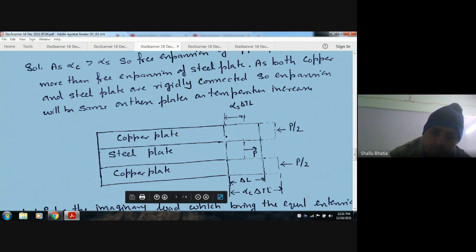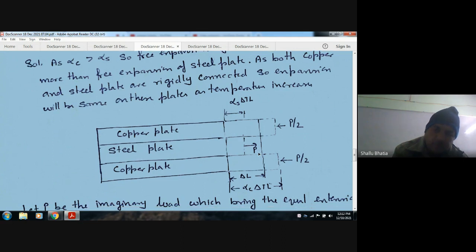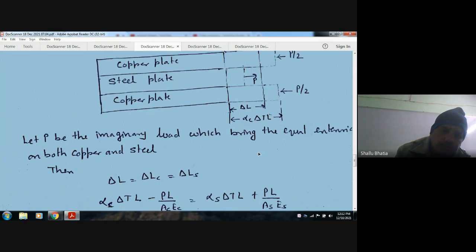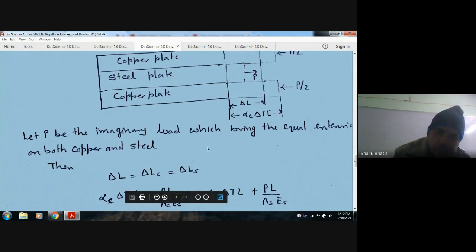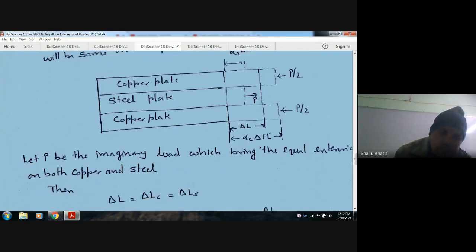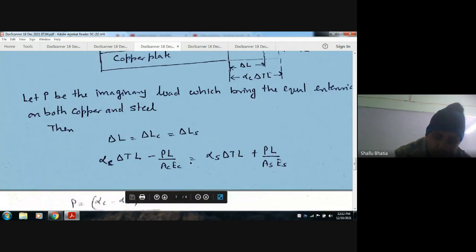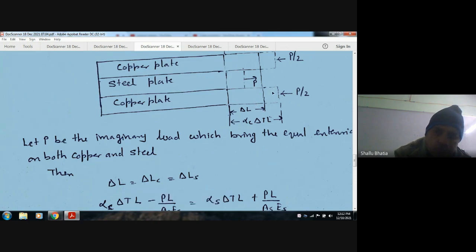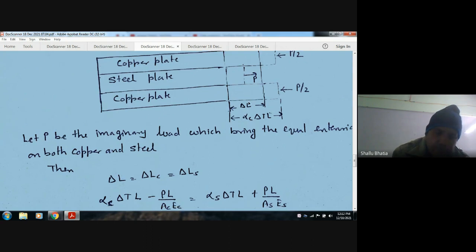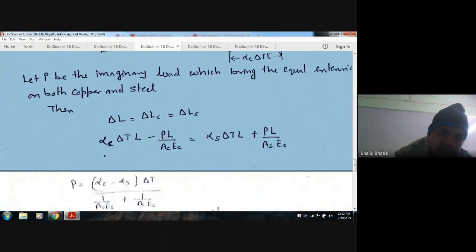So the net expansion of the copper plate will be alpha C delta T L minus P L by A C E C, where P is the total force on the copper plates and A C is the combined area of these two copper plates, L is the length and E C is the modulus. So this is the net expansion of the copper plate.